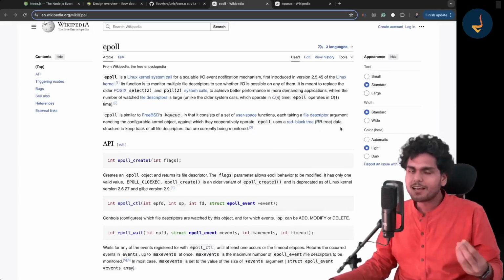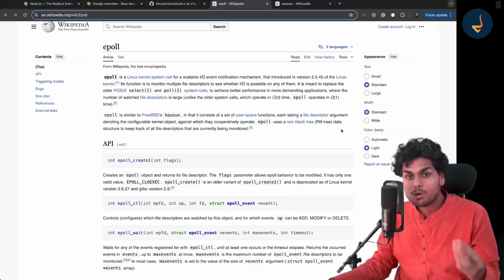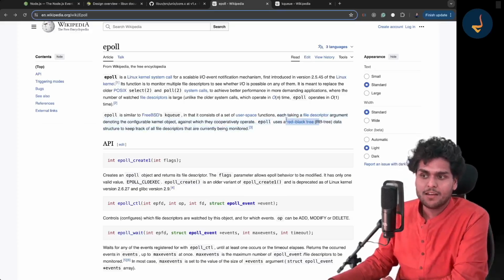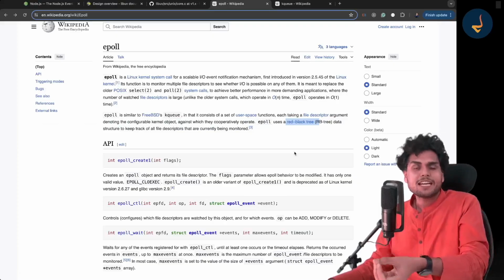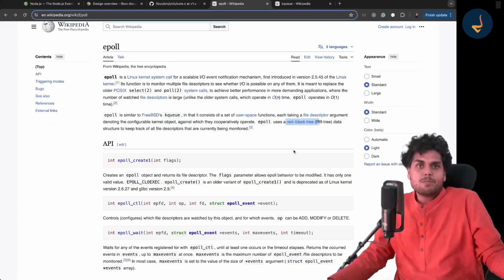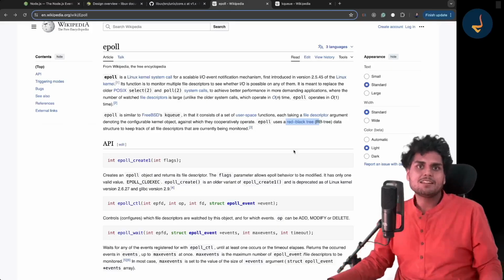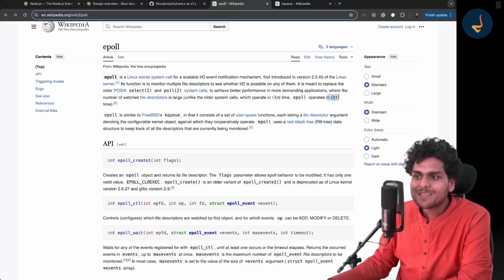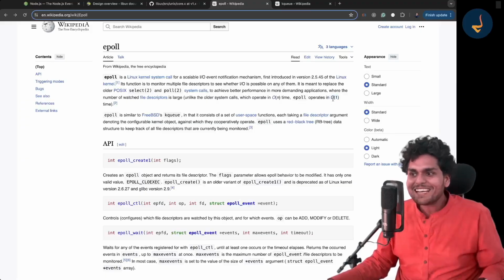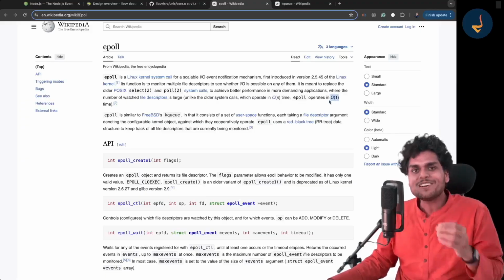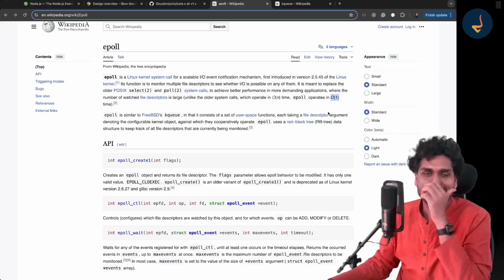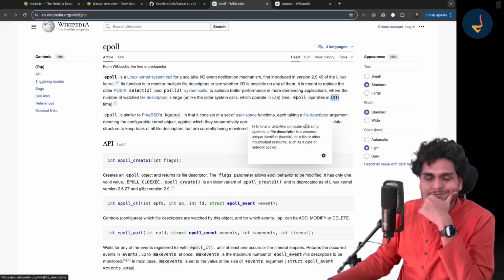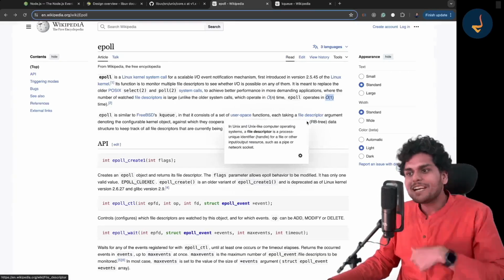As software engineers, we should know exactly what a red-black tree is. Why is epoll using a red-black tree and not something else? Why not a binary tree? Why not an array? Why? How is it able to achieve O(1)? You will only understand why it is able to achieve O(1) when you understand the data structure behind it. Got it?